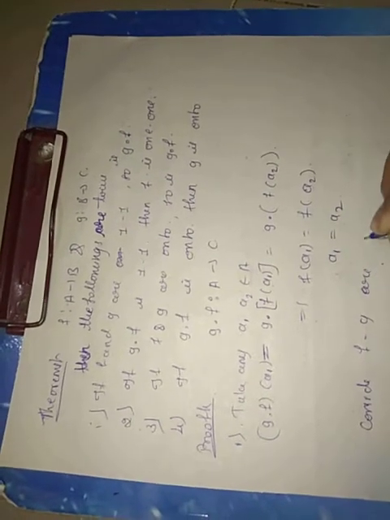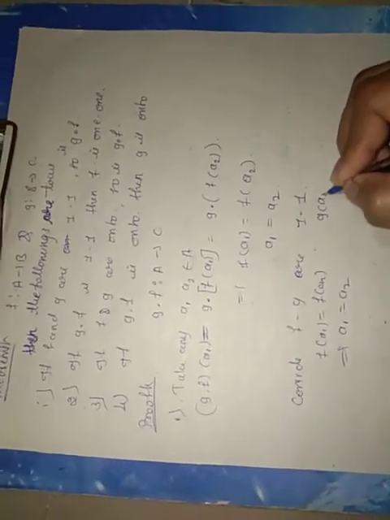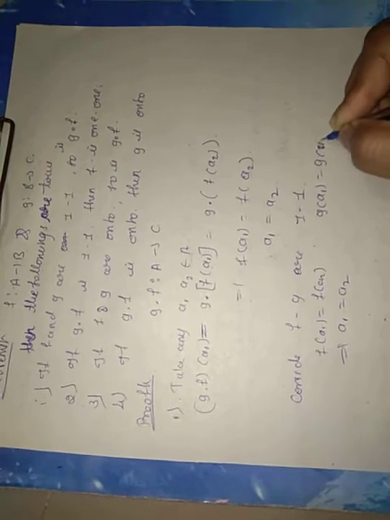Here, to prove that g dot f is one-to-one, consider that f and g are one-to-one. I am proving this one more way. If f and g are one-to-one, that indicates f of a1 equal to f of a2 implies a1 equal to a2. Similarly, g of a1 equal to g of a2 implies a1 equal to a2. That is our assumption.